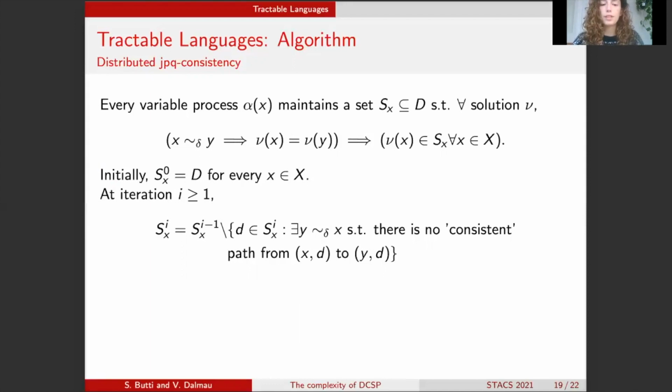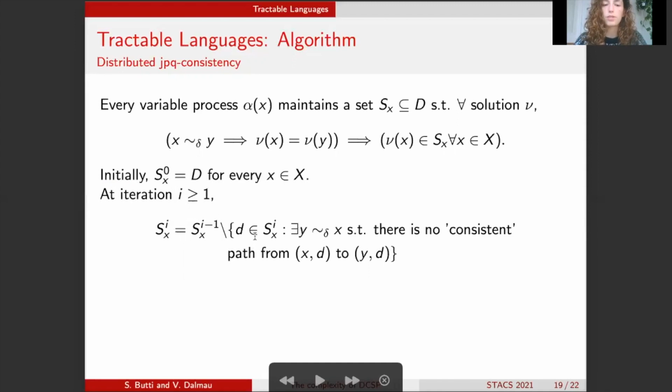Now, initially, the set is just set to be the domain for every variable. And at every iteration, we calculate the following set Si of X by taking the previous set Si minus 1 of X and removing all the elements of the domain D such that not every variable that is degree equivalent to X is consistent with taking that value D. And now this calculation can be done again in n rounds.